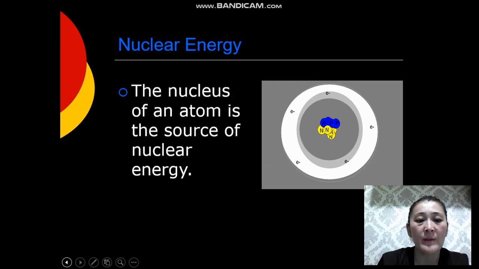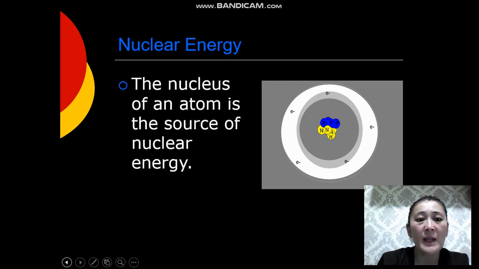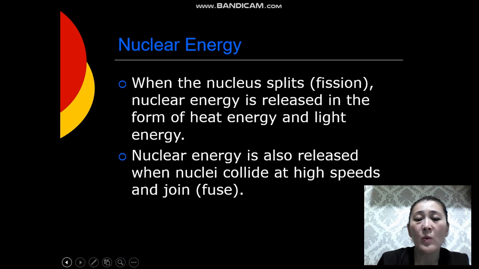Nuclear energy. The nucleus of an atom is the source of nuclear energy. When the nucleus splits, nuclear energy is released in the form of heat energy and light energy. Nuclear energy is also released when nuclei collide at high speeds and join.